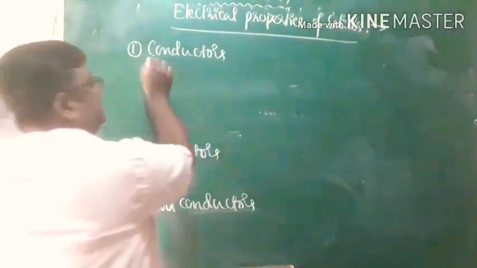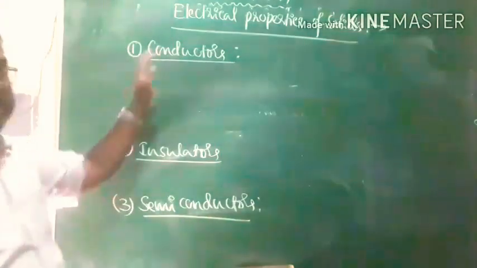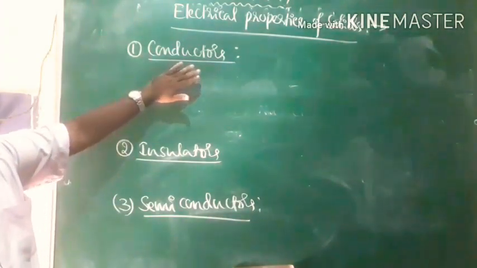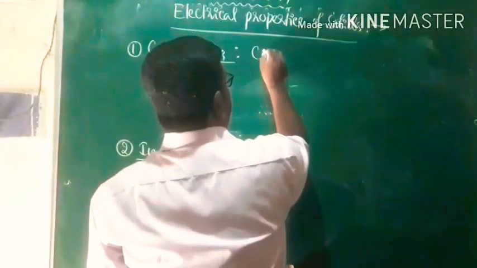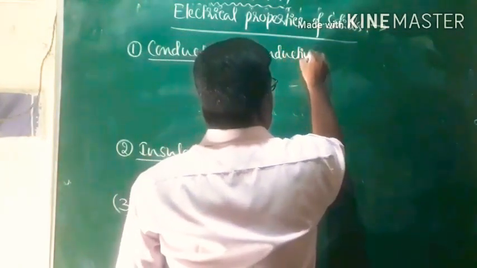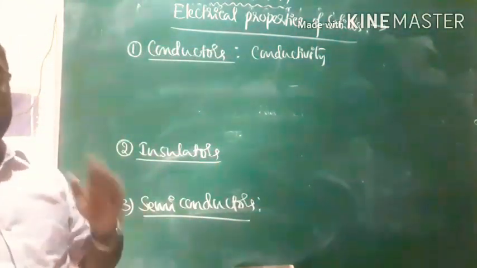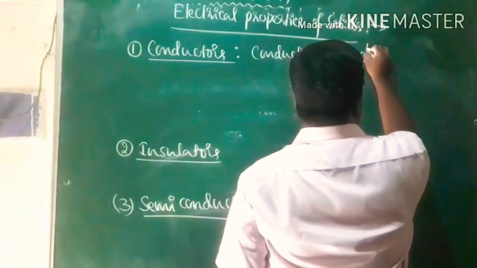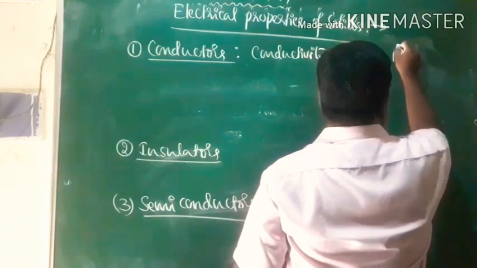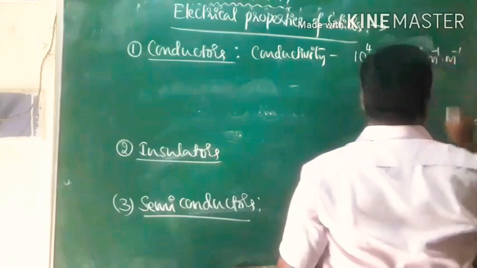Now as far as conductors are concerned, they are the solids which allow the passage of electric current through them, and that is what we call conductors. We are going to measure that ability of allowing electricity to pass through them in terms of conductivity, which ranges from 10 to the power of 4 to 10 to the power of 7 ohm inverse per meter. That is Siemens per meter we call it.